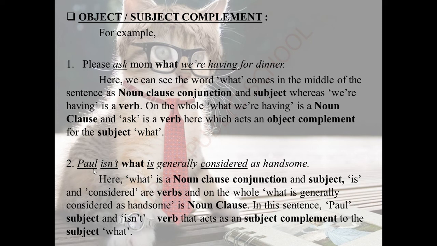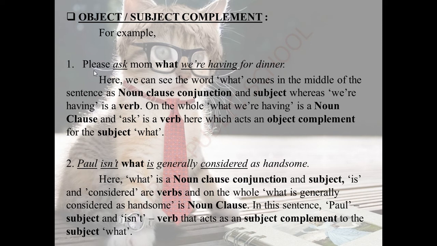Second sentence. Paul isn't what is generally considered as handsome. So Paul isn't what is generally considered as handsome. See here, what comes in the middle. So from here our noun clause starts. What is a noun clause conjunction. Is a verb. Considered is also a verb. See, what is generally considered as handsome is a noun clause. So what happens here is, now come to the first part of the sentence. Paul is the subject. Isn't is a verb.